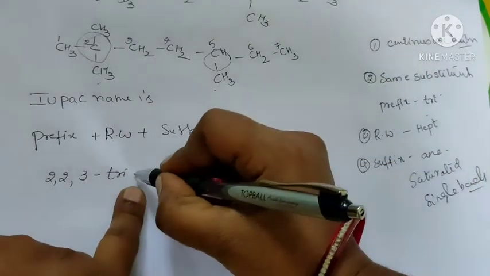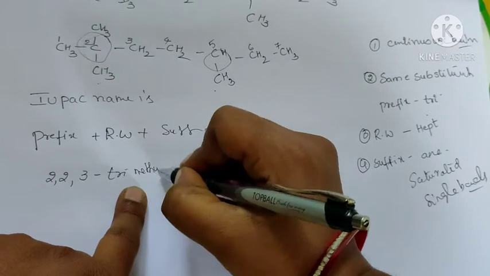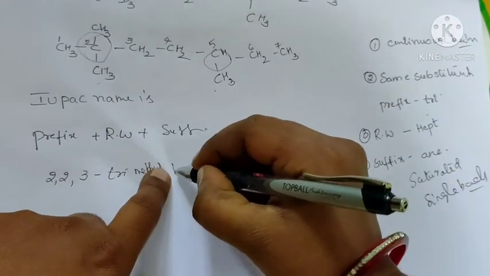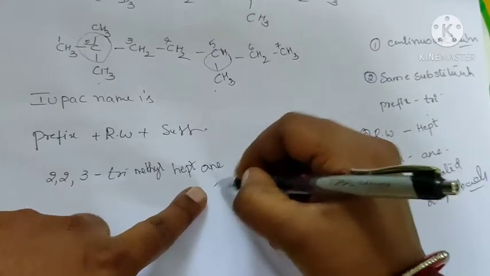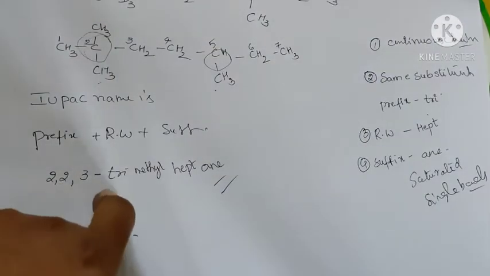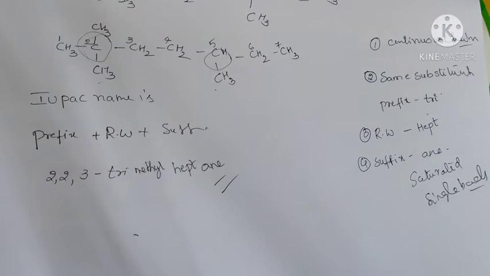Three methyl substituents are present, so the name is 2,2,5-trimethyl heptane.